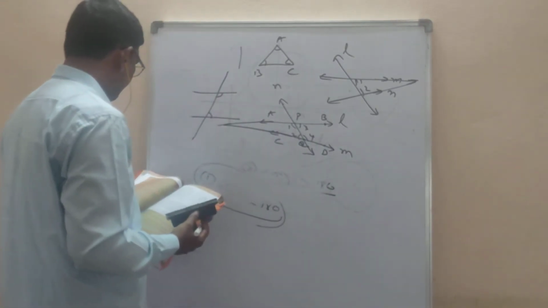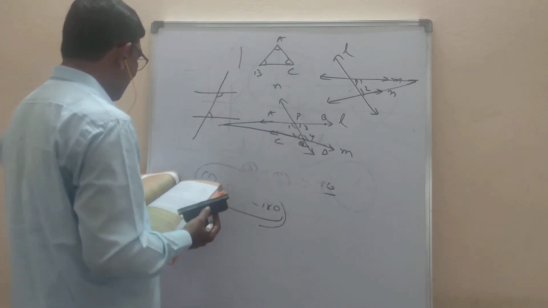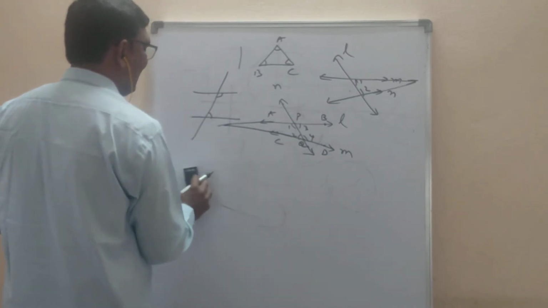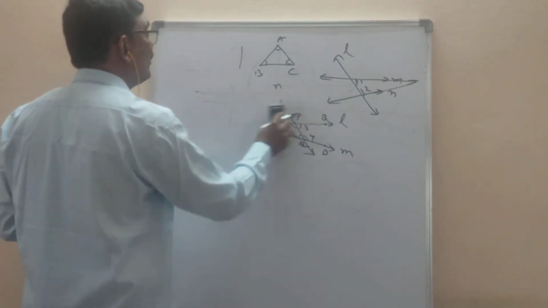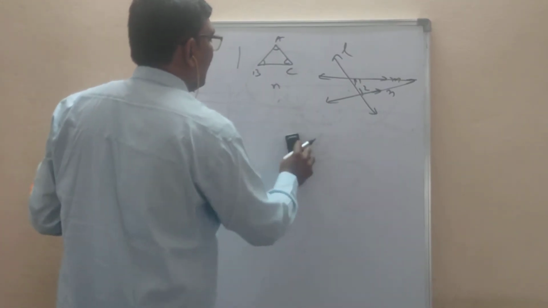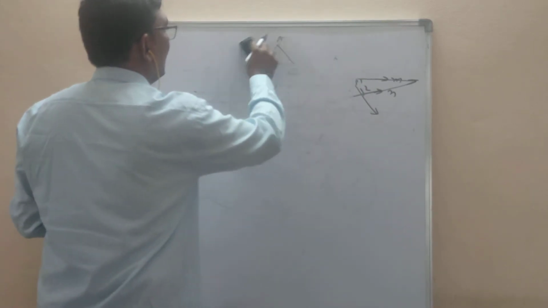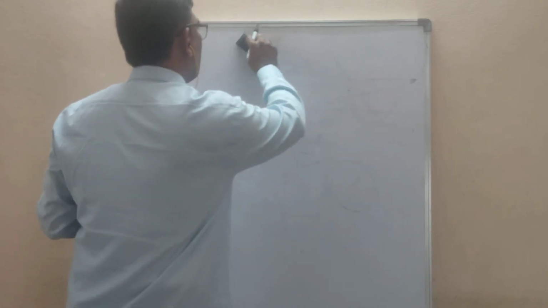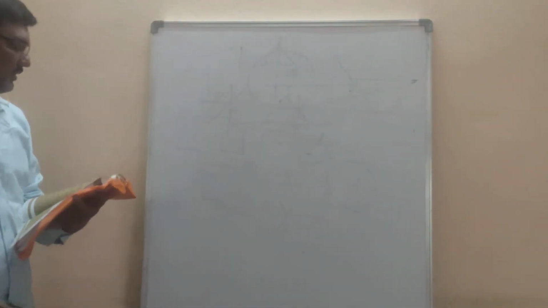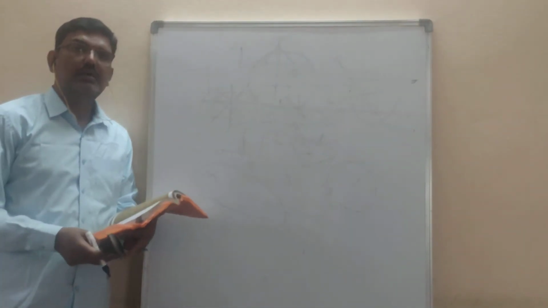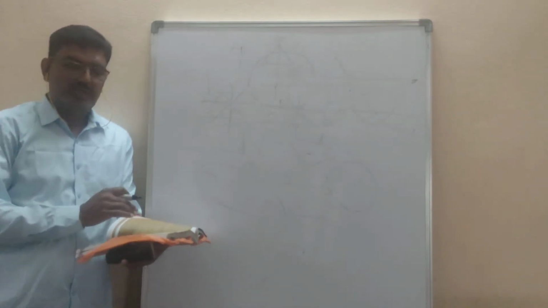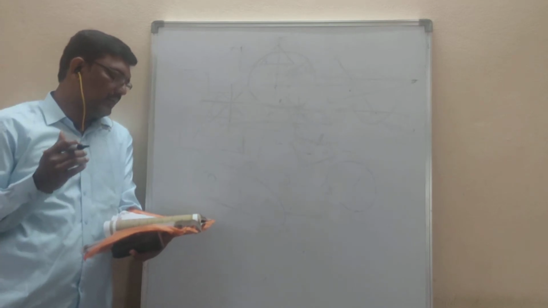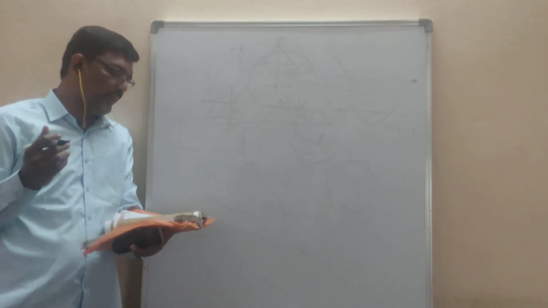Next question is, write 3 undefined terms of geometry. In geometry, undefined terms are according to Euclid only. The chapter name is Euclid's Elements of Geometry. Write 3 undefined terms of geometry.